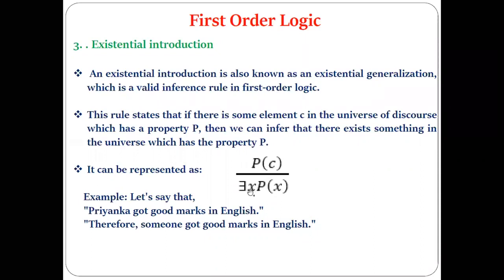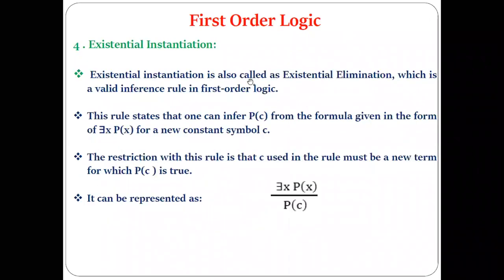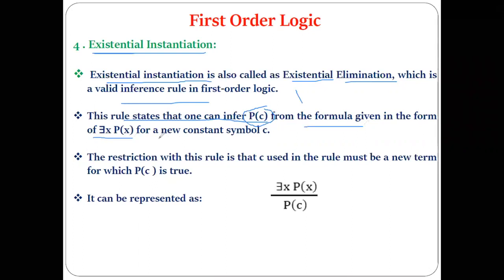Next is our existential elimination or existential instantiation. The last rule is existential instantiation. This existential instantiation is also called existential elimination, which is a valid inference rule in FOL. Now let's see what exactly this rule says. It states that we can infer P of C from the formula given in the form of there exists x, P of x, for any new constant symbol C.